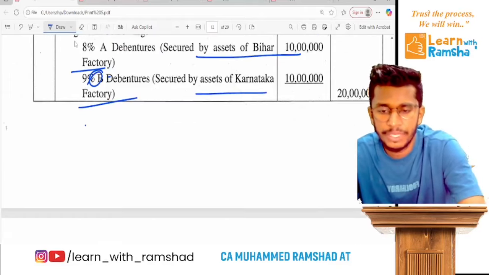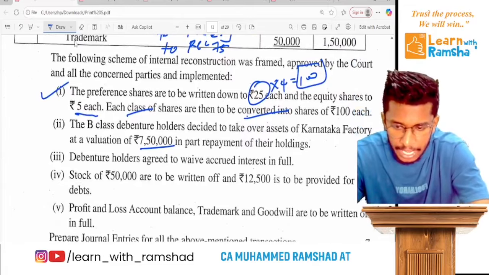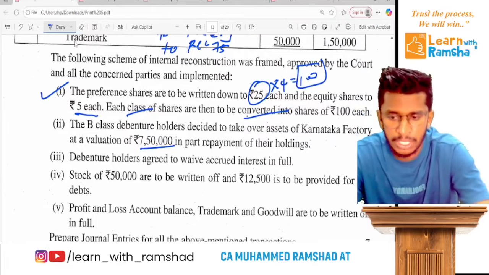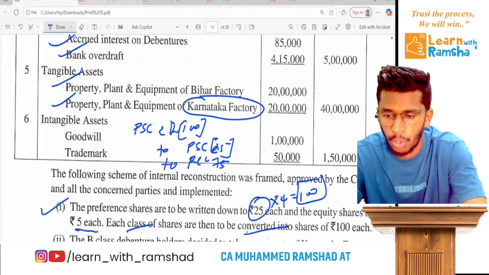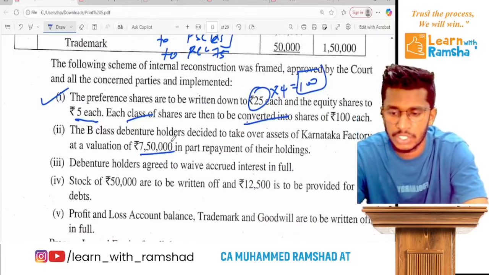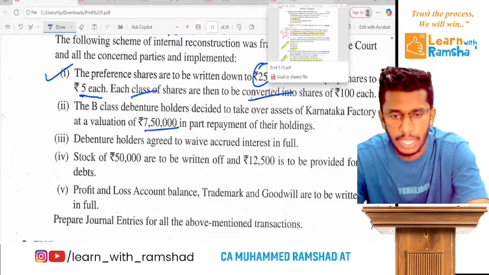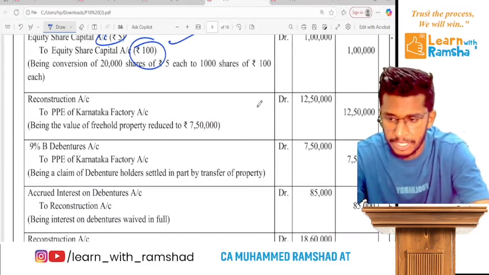Out of which 7,50,000 worth PP has been taken by the debenture holder. So at that time, what will be the entry? The entry is simple. You cancel the debenture and you cancel the PP also.